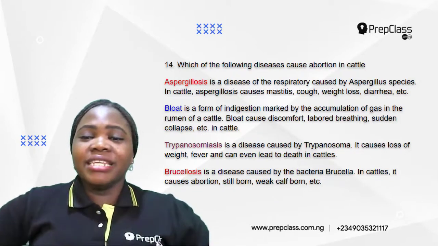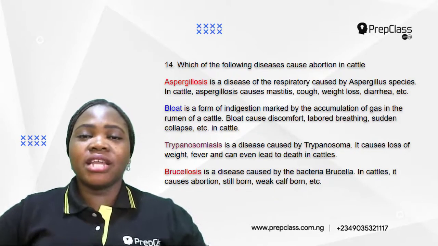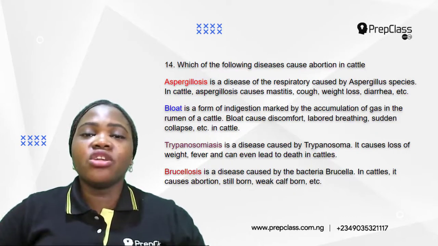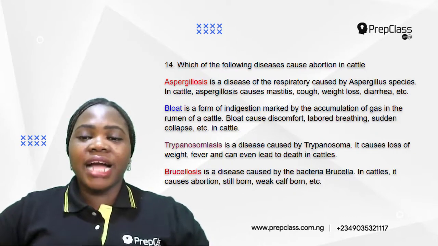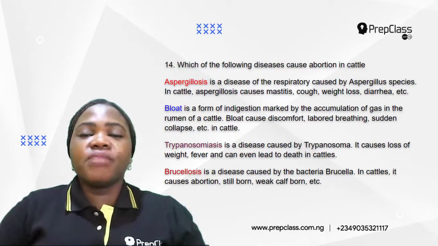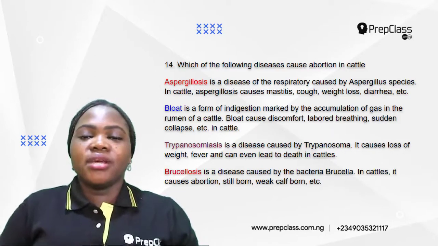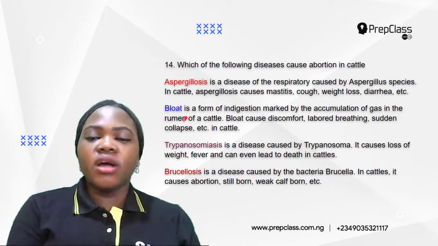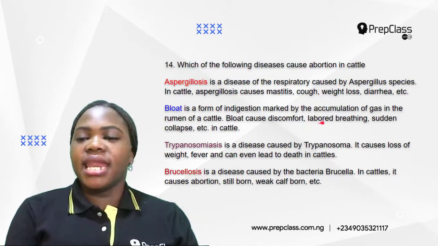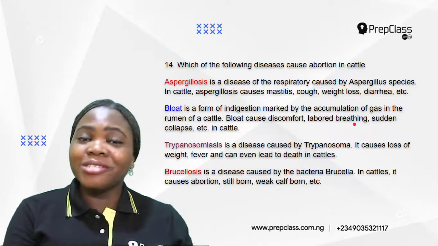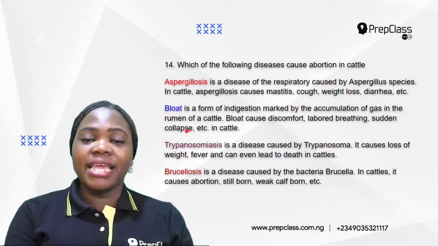You start feeling like there is an accumulation of gas in your stomach, and then you begin to belch, you begin to feel discomfort, and so many other things. So in cattle, bloat causes discomfort, labored breathing, and it can also lead to sudden collapse in cattle.